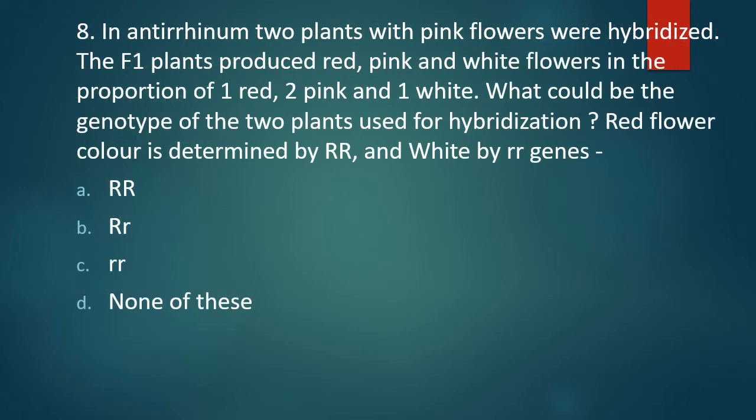Question number 8. In Antirrhinum, two plants with pink flower were hybridized. The F1 plants produced red, pink and white flower in the proportion 1:2:1. What could be the genotype of two plants for hybridization? Option A, capital R, capital R. Option B, capital R, small r. Option C, small r, small r. Or option D, none of these. Correct answer is option B, capital R, small r.